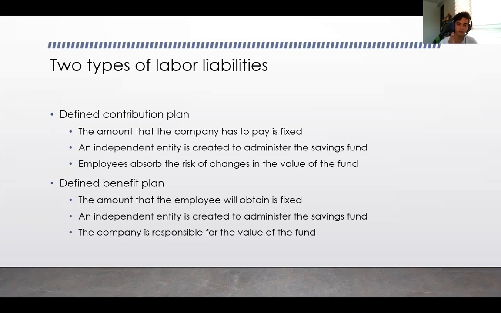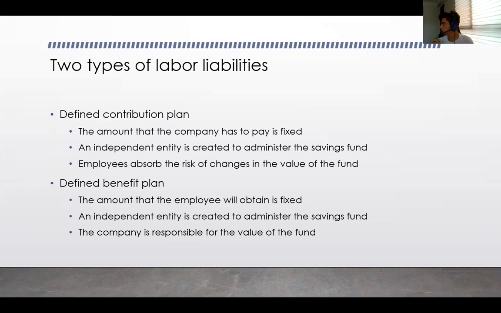So defined contribution, I will start with that one because I think it's the easiest and the most simple. The defined contribution plan is the one that maybe you know because it's the one that IMSS uses. In the defined contribution plan, the amount that the company pays is fixed. It's always the same. That happens with IMSS, right? You pay the same for the pension fund.